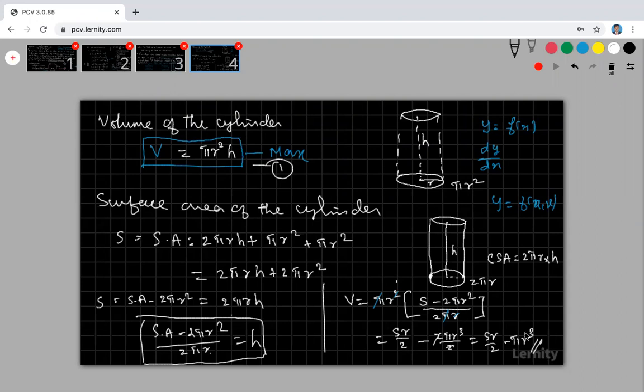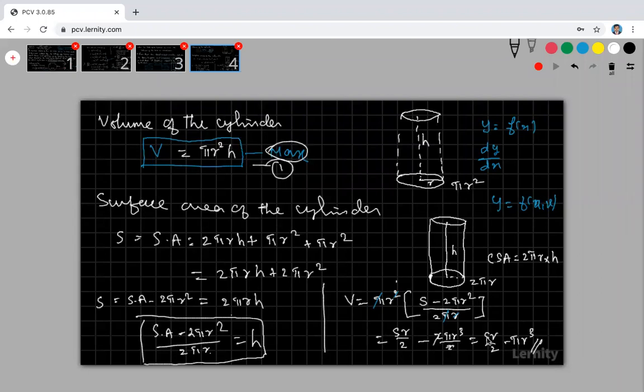This is my volume. For this volume only we are going to find out the maximum. So please try to understand why I am not differentiating directly. Here my r is also variable, h is also variable. So therefore I am converting into one variable, that is I am substituting my h value in terms of r. Now I am getting only one variable. See here, S is the surface area given, means constant. My 100 square meter, 200 square meter, my surface area given. I don't want to change anything.